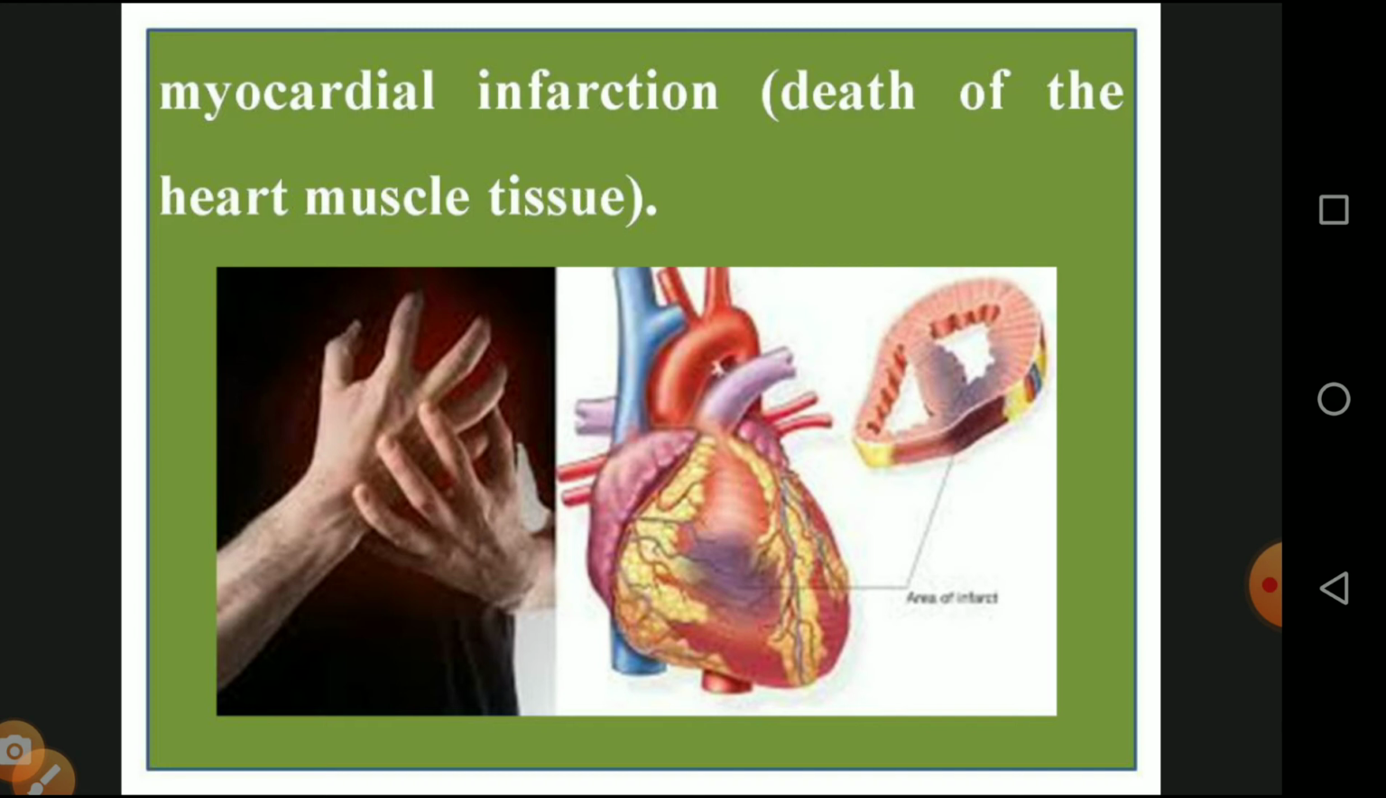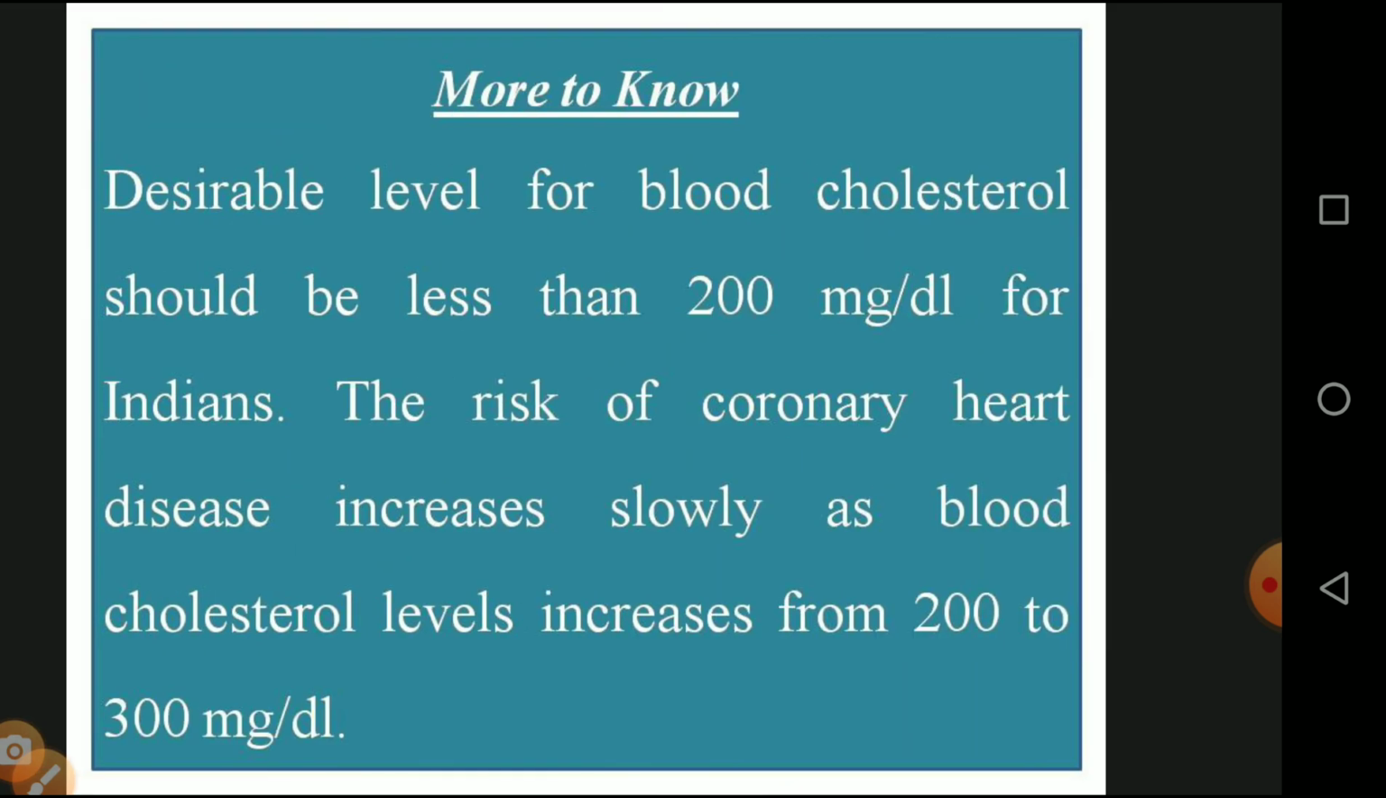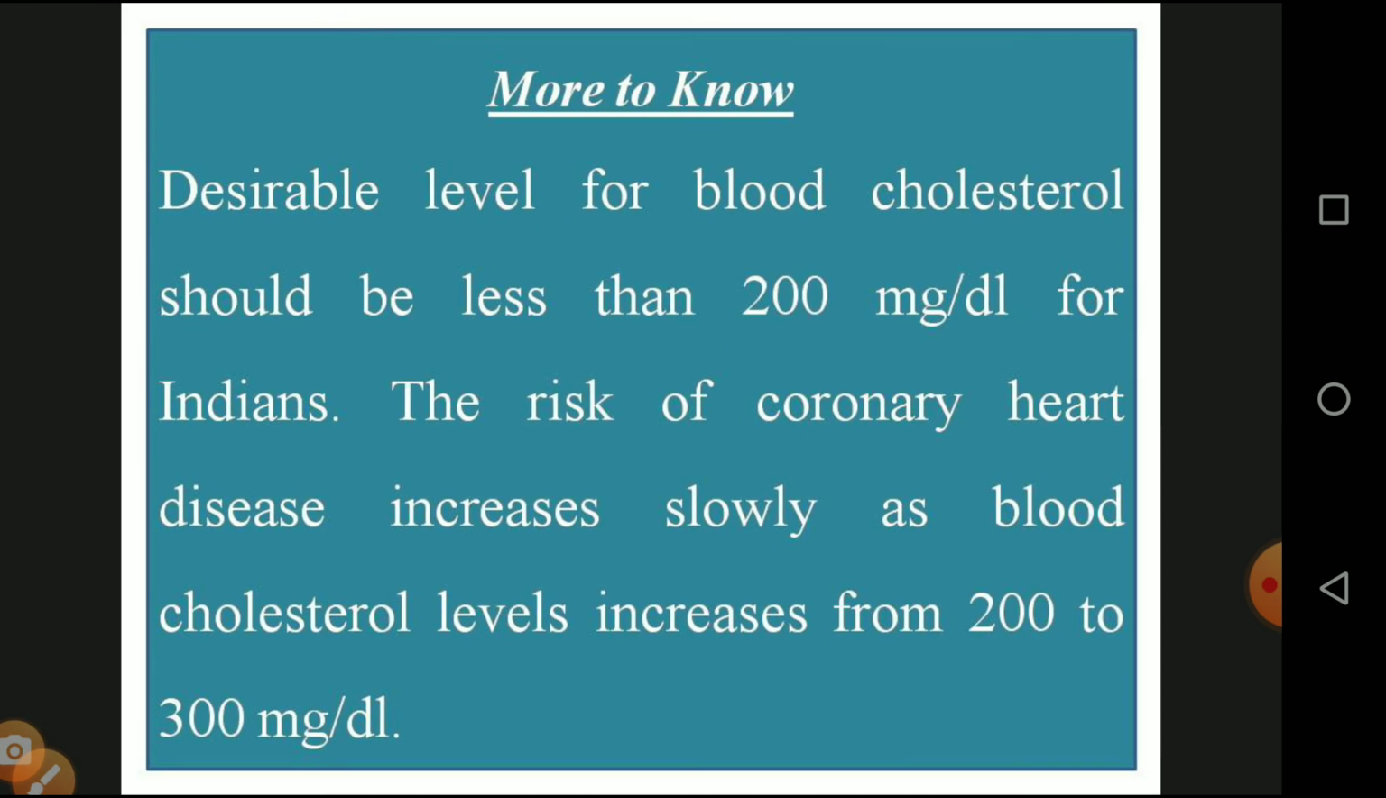And the second one, myocardial infarction, is the death of the heart muscle tissues. Some of the heart muscle tissues get damaged, and slowly the entire part is full of death. And more to know, the desirable blood cholesterol level would be less than 200 mg per deciliter for Indians. The risk for coronary heart disease increases slowly as blood cholesterol increases from 200 to 300 mg per deciliter. Less than 200 mg is the safer side. If it is 200 to 300, there is a problem with coronary heart diseases.